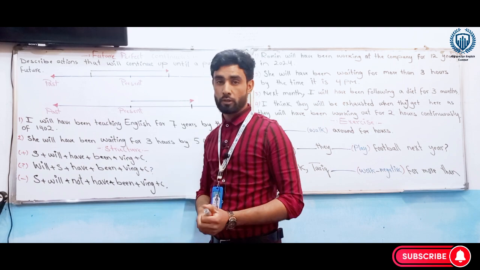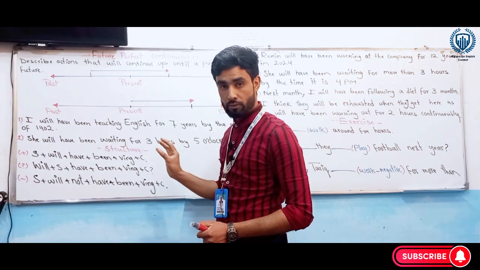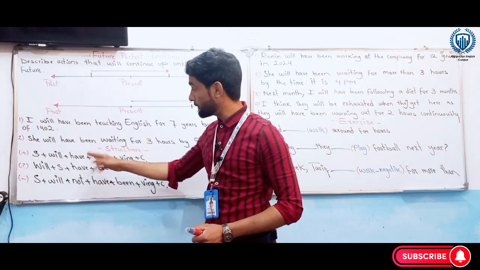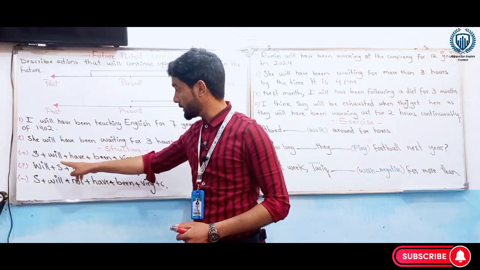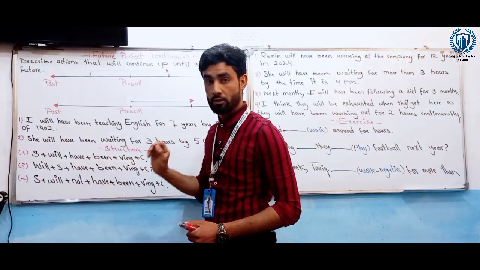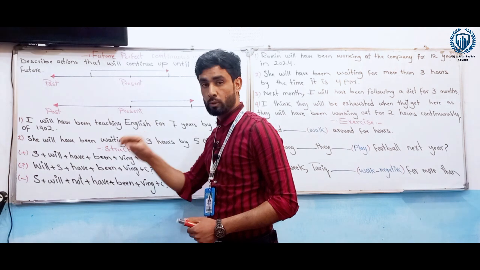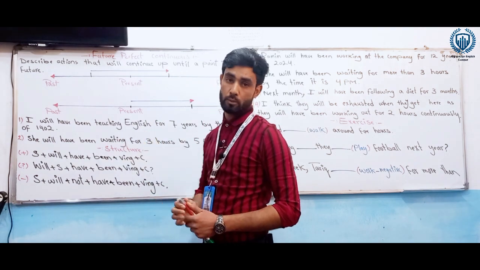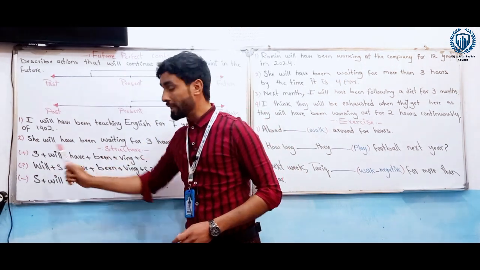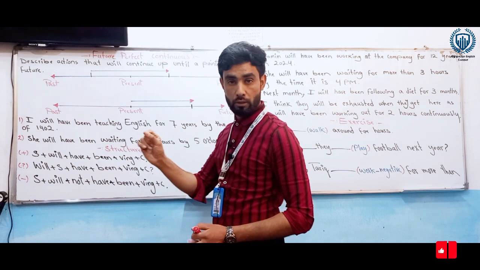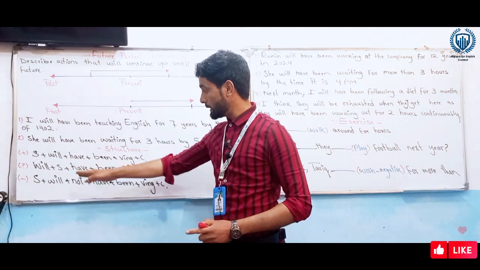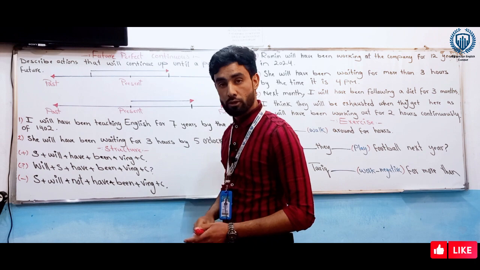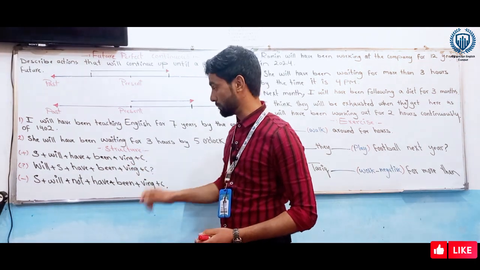In the question form, you have to understand the question form because here we have many auxiliary verbs. Will is an auxiliary verb, have is an auxiliary verb, been is an auxiliary verb. Which auxiliary verb should we use to make it interrogative, to make it a question? We use will in the beginning. Will comes in the beginning, then subject, have, been, verb ing, complement, and the question mark.